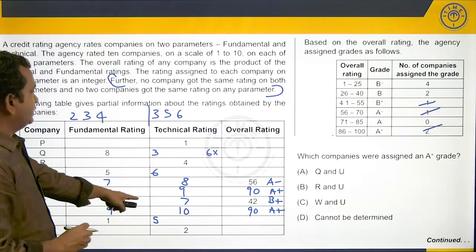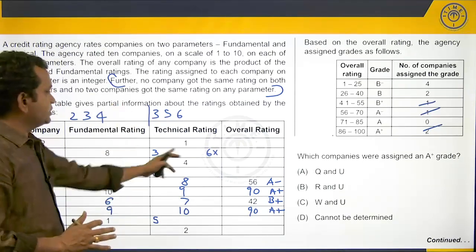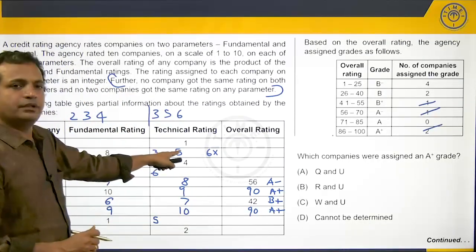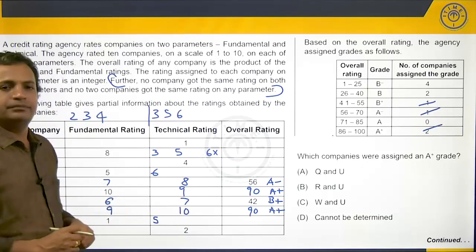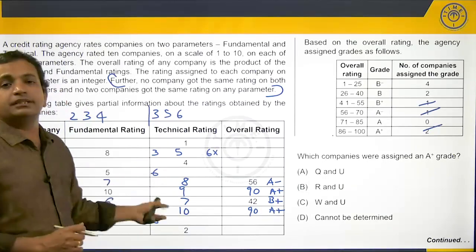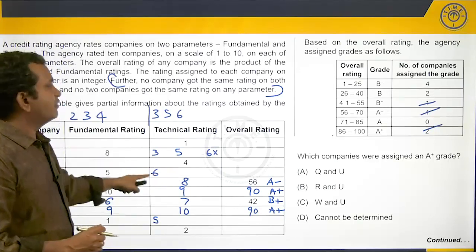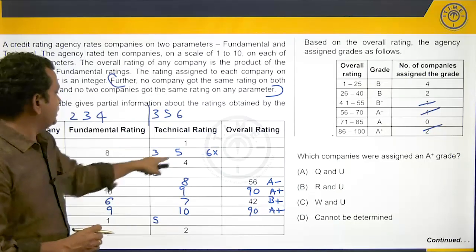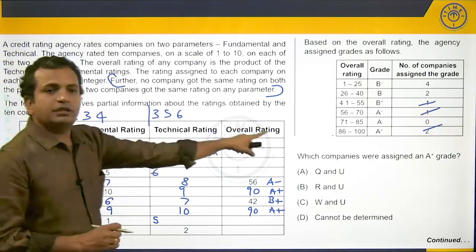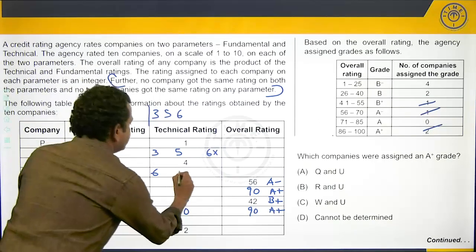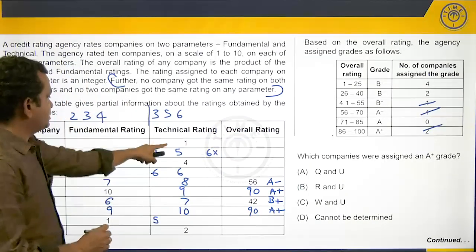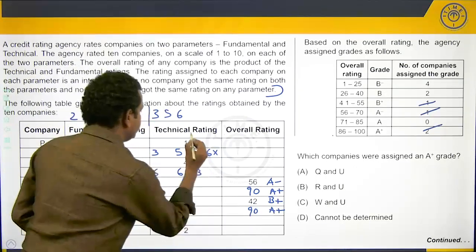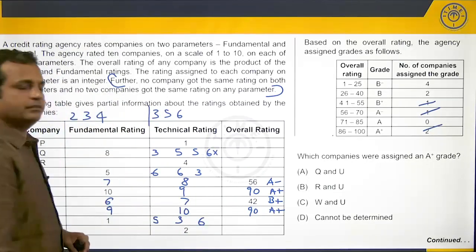Now, if this is 5, then 3, 6, 5 is a unique combination. 6 is not possible. Let's put 5 here and see what are the possibilities. If 5 goes here, then we have 6 and 3. So, can it be 3 and 6 or 6 and 3? Either way, if we have 6 here, 5 6s are 30. 30 will make it a B level company. But then this will also be a B level company, because 5 8s are 40 and 6 5s are 30 is a possibility. So, 6, 5, 5, 6, 3 or 5, 3 and 6.